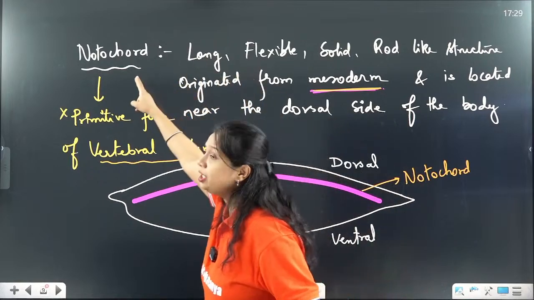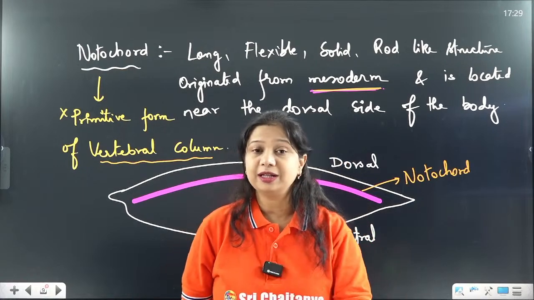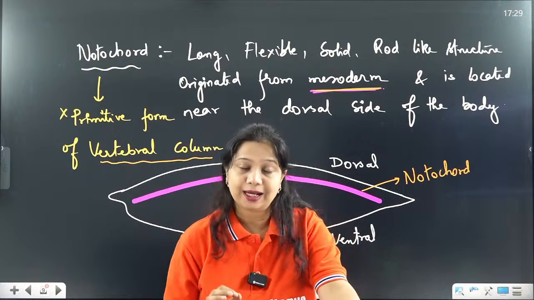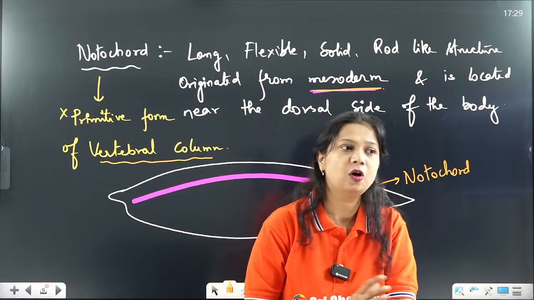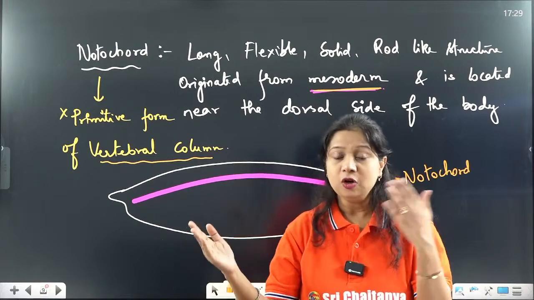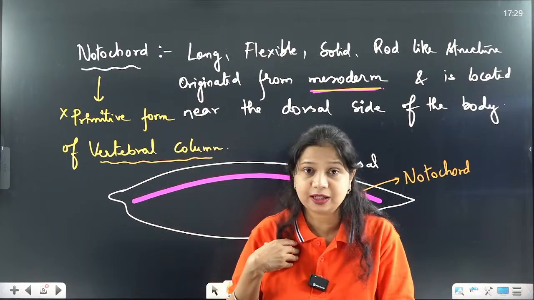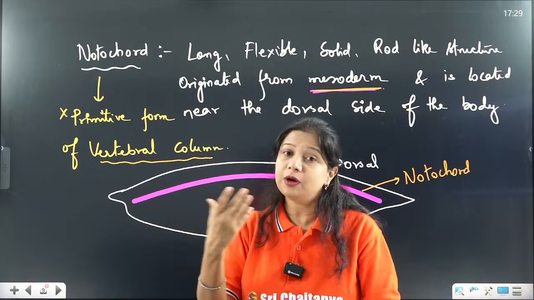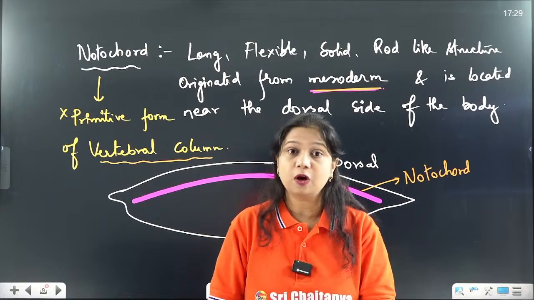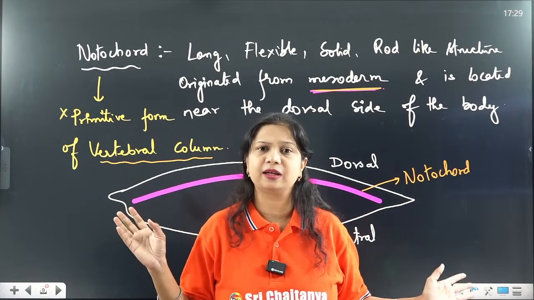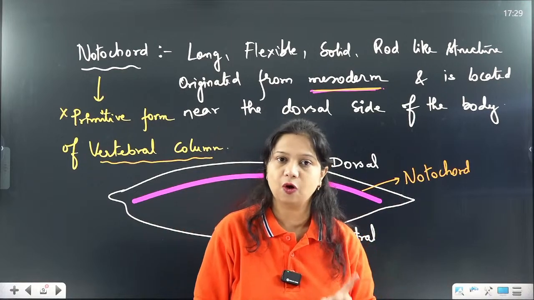The vertebral column originates from the primitive structure called the notochord. That is why the organisms with a notochord are called chordates, and organisms without a notochord are called non-chordates. If the notochord is present in any part of their lifetime, whether embryonic like humans or throughout the lifetime, they are called chordates. If they never have a notochord in their life cycle, not even in the larval or embryonic stage, they are called non-chordates.